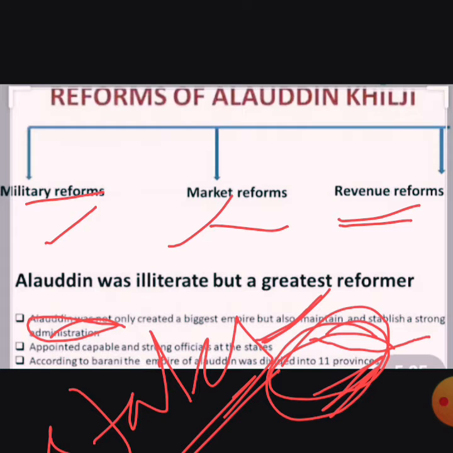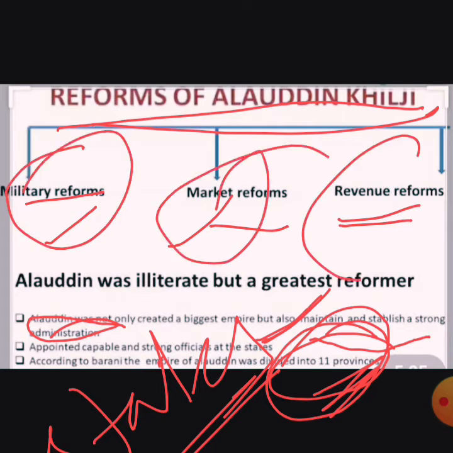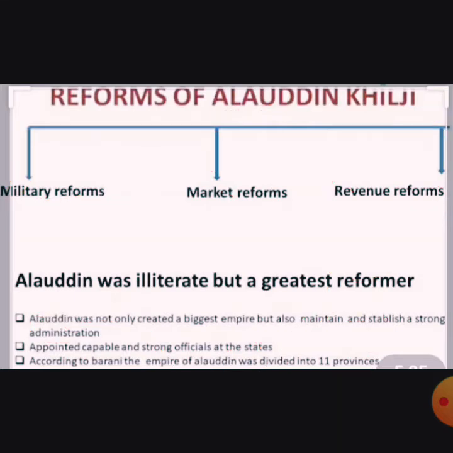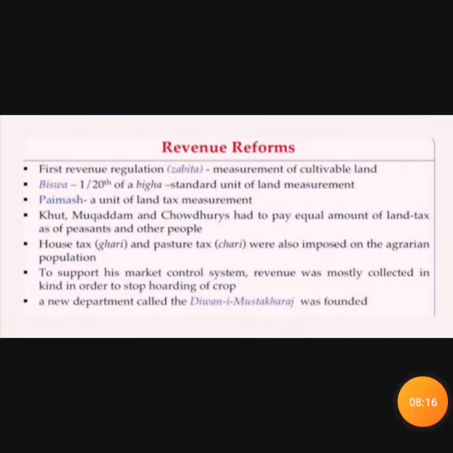Clear? So this way Alauddin Khilji divided his administrative work, in short, in three different ways. Revenue reform, for this different officers were appointed, for the market different officers were appointed, and for the military also. Clear? So after this, let us see the first point, that is the land reform. In the land reform we are going to discuss all three points.